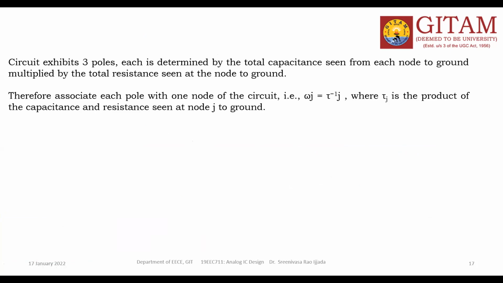From this we can understand each pole is associated with one node. Omega j is equal to tau j inverse.